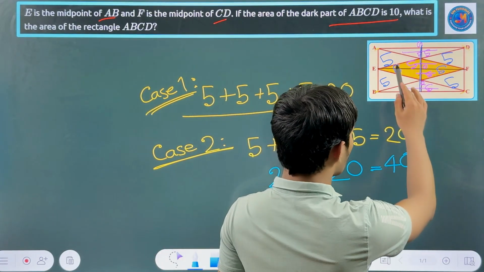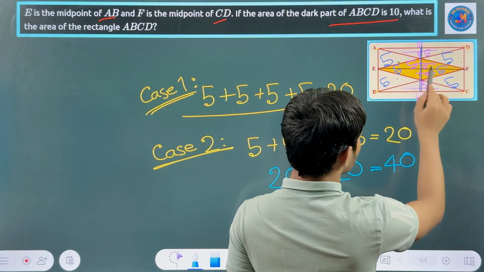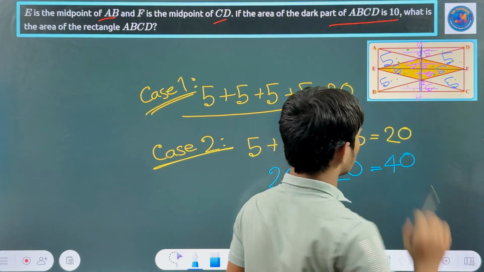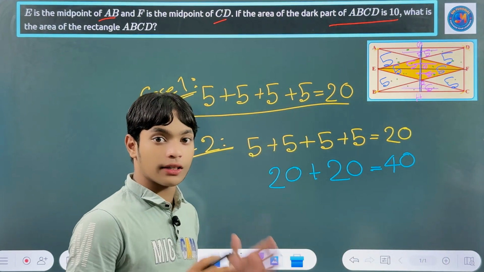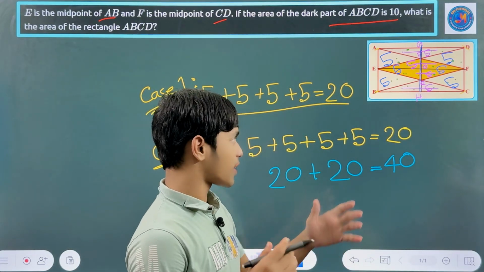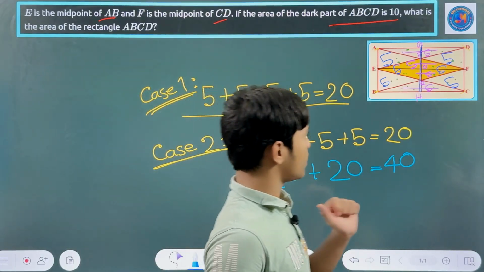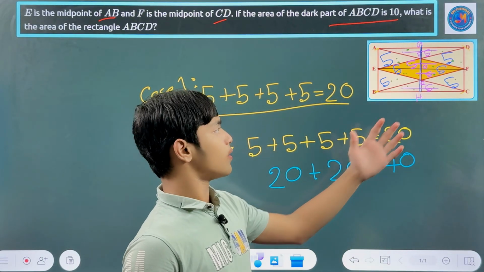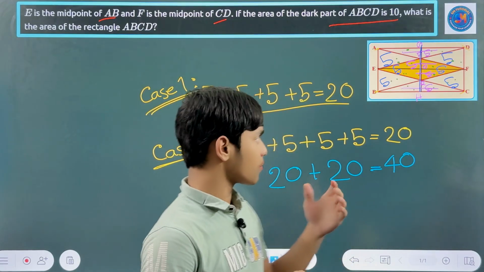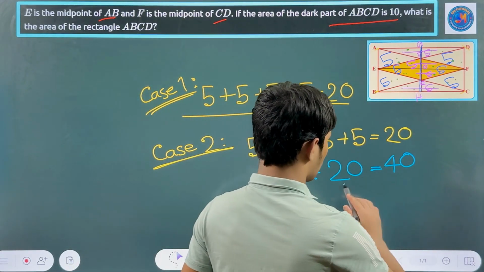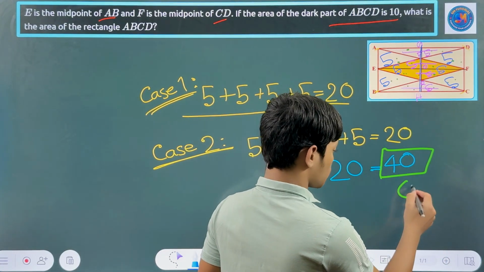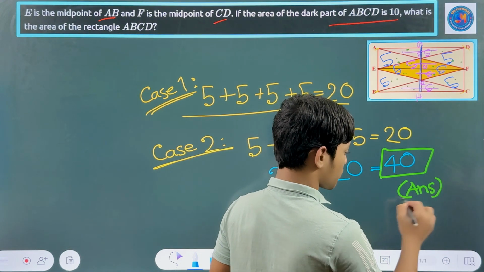If you look at the diagram now, 1 2 3 4 5 6 7 8 9, sorry, 1 2 3 4 5 6 7 8 9 10 11 12. There were 12 parts and you calculated them. I mean, this looks like 12 triangles, of course. Anyway, that's not the main thing. The main thing is you calculated it in this way, and you got the result where everything was 5. And then you can see this is 40 and this is our required answer. So you'll write here, answer.